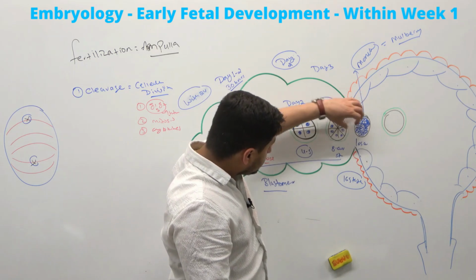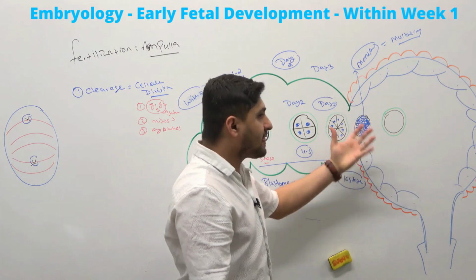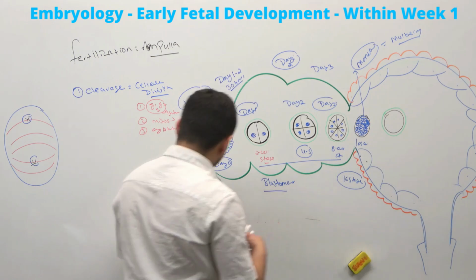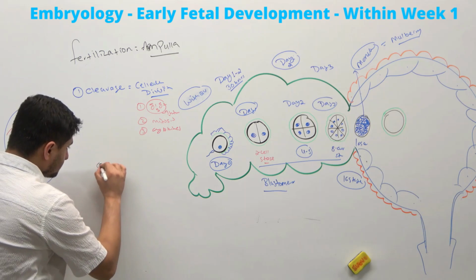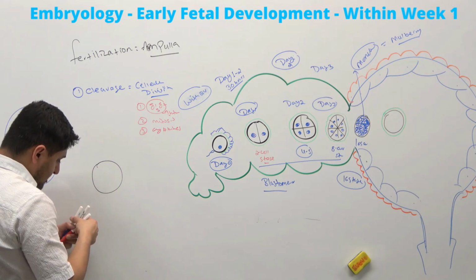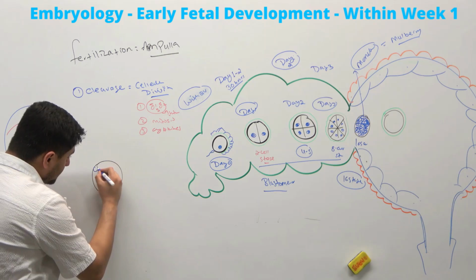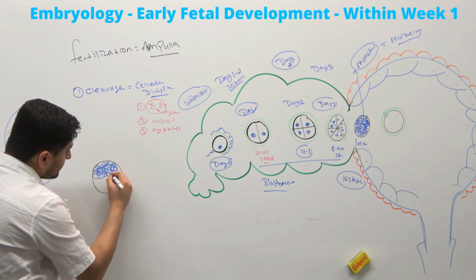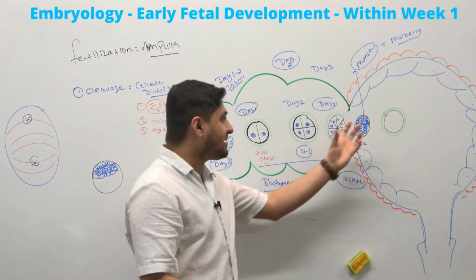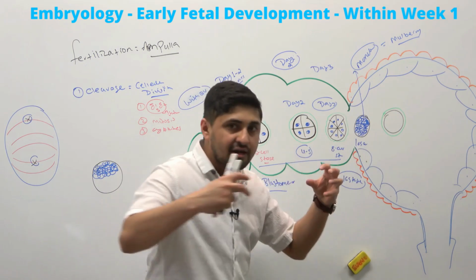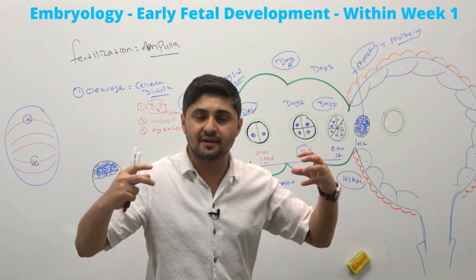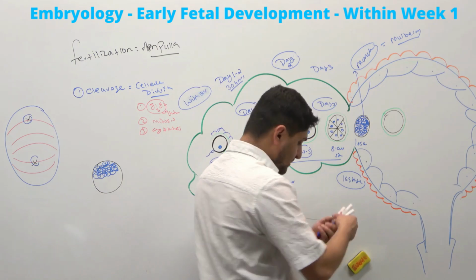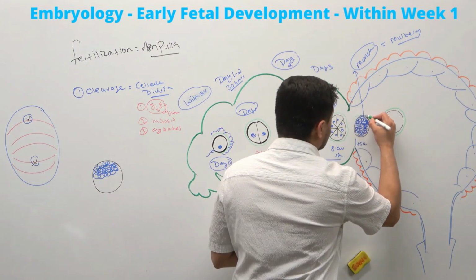As I discussed, after day 3 or so, different genes are expressed, and that basically causes the cells to change. To make this clear, let me draw it. You have this cell right here. They start proliferating and making a mass like this, a compact layer. This is the process where the cells come tightly together because they are making tight junctions. That is called compaction. And obviously, you still have the zona pellucida.